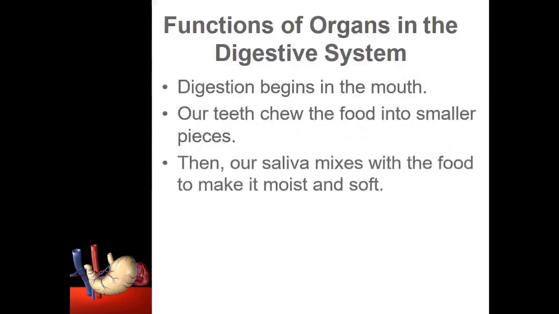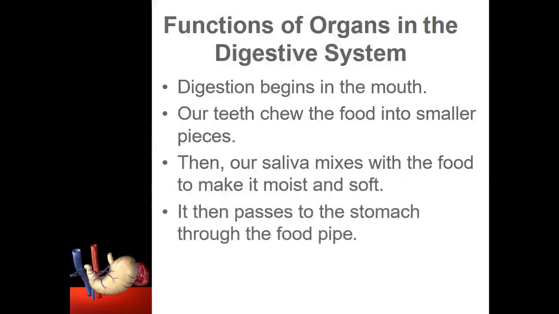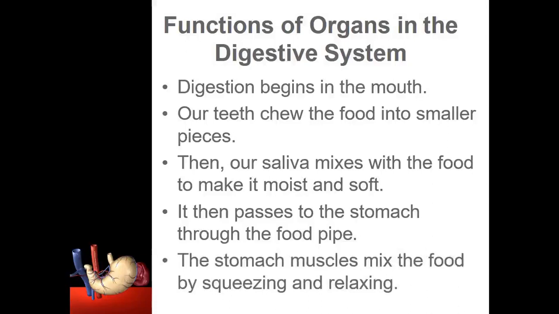Then saliva mixes with the food to make it moist and soft, so that the food is easier to swallow. Then the food pipe pushes the swallowed food to the stomach. The stomach muscles mix the food by squeezing and relaxing.